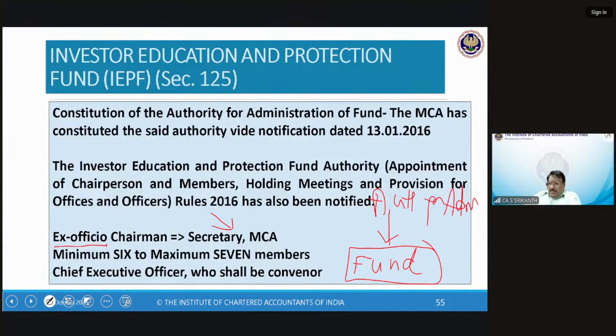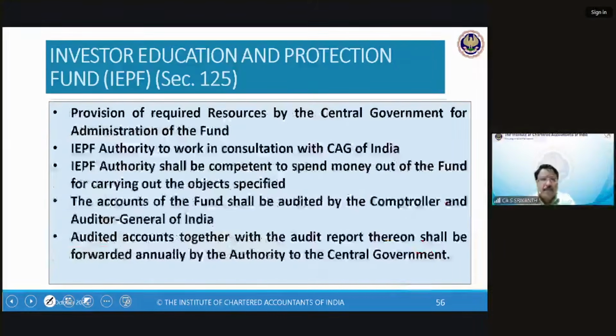See, the authority takes the broader decisions, right? Then it is implemented by the CEO and his team. So the CEO is not a part of the board. He is the convener. He is there to listen, give inputs, provide information. Of course, he will not do it on his own. He will be having people to help him. But the idea is he should answer questions raised by the members.